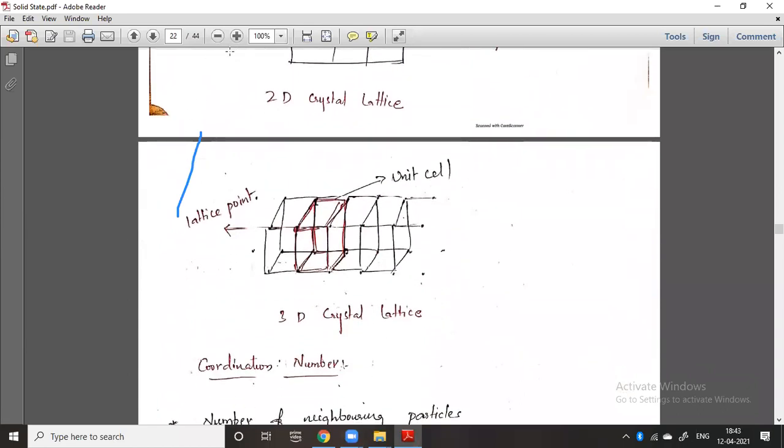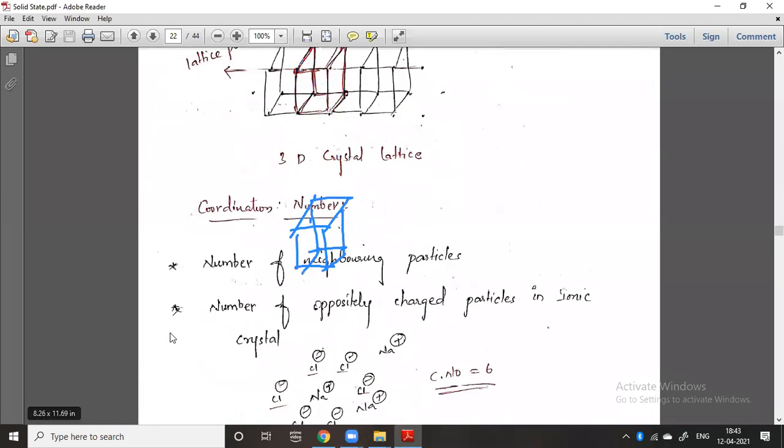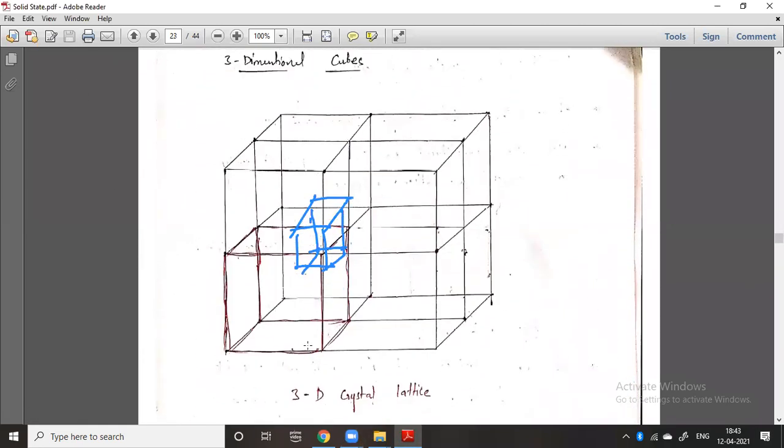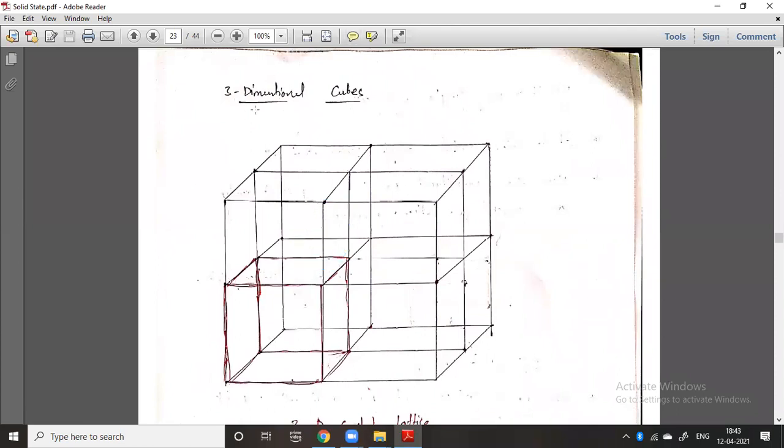So this is a three-dimensional crystal lattice. You can check here. See, one unit cell will be like this. This is one unit cell. After repeating such unit cells, you can get the whole crystal lattice. I will draw a larger one also. So this is the large crystal lattice, the whole total crystal lattice.